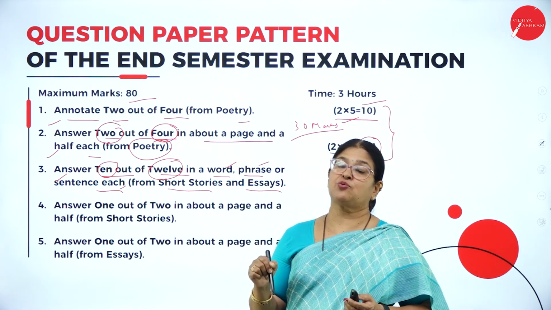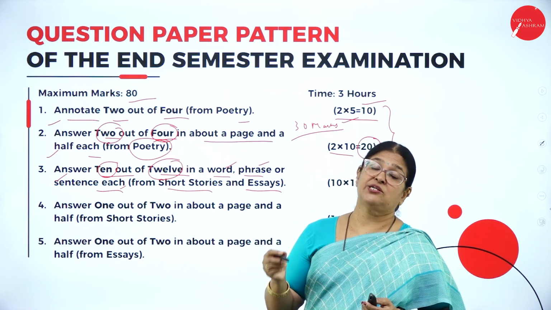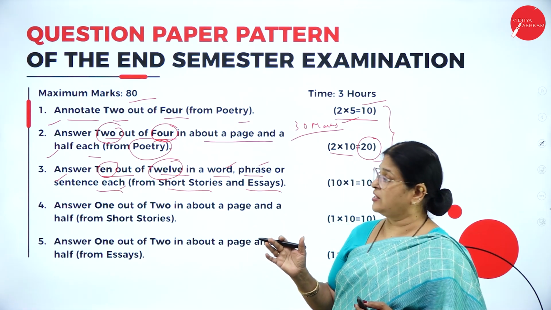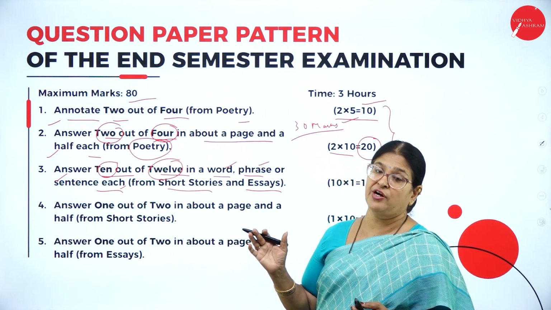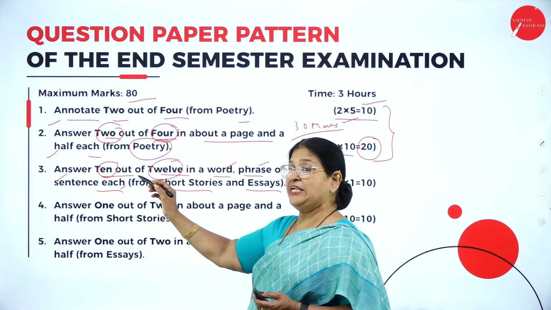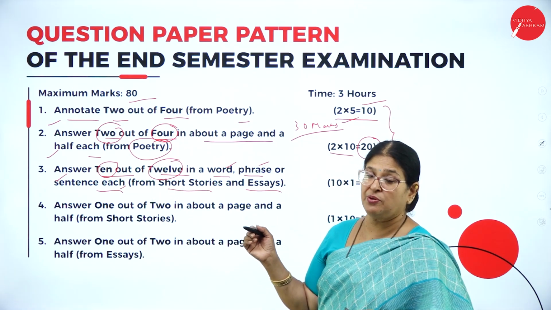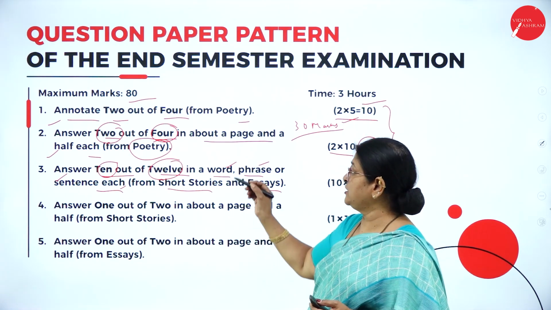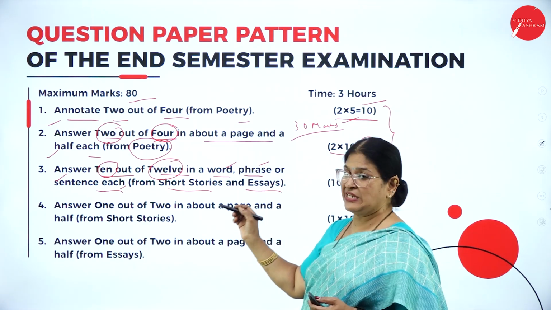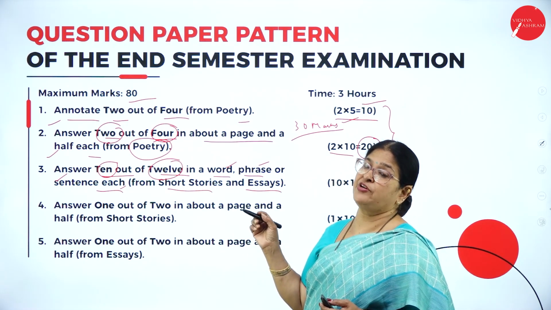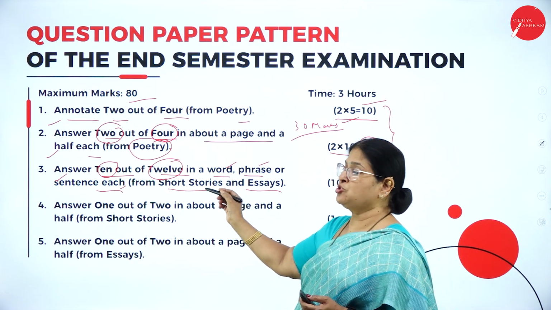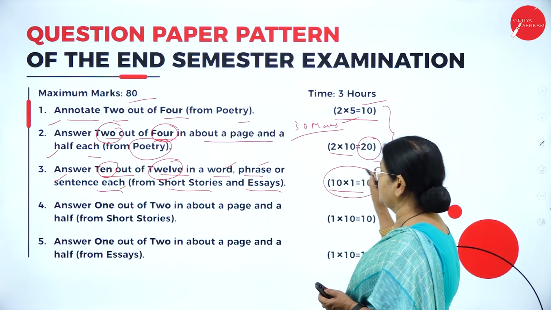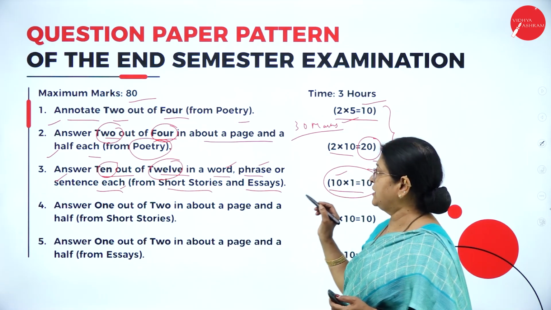This is the part which is quite easy, but at the same time it is very important, because you may lose marks here if you don't write the answers correctly. So this is a very important part of your question paper. So answer any 10 out of 12. 12 questions will be given, where you have to answer any 10. In what way? Either in a word, phrase or a sentence each. It is from short stories and essays. So 10 into 1, 10 marks. So 10 questions, 1 mark each is 10 marks.